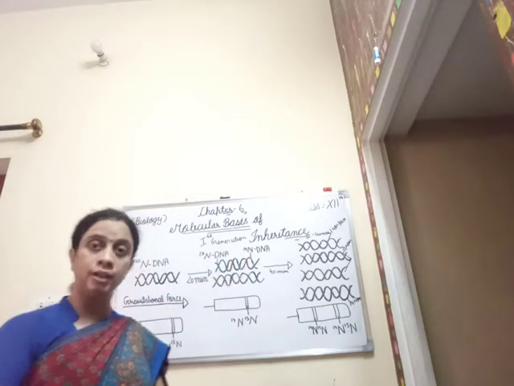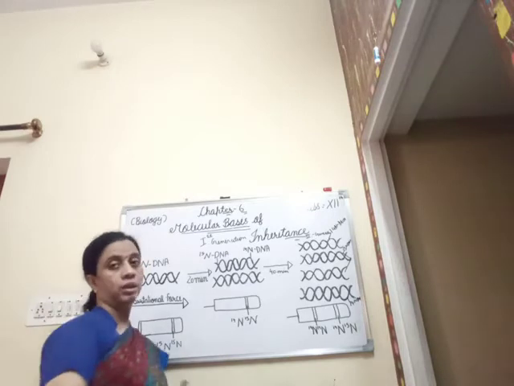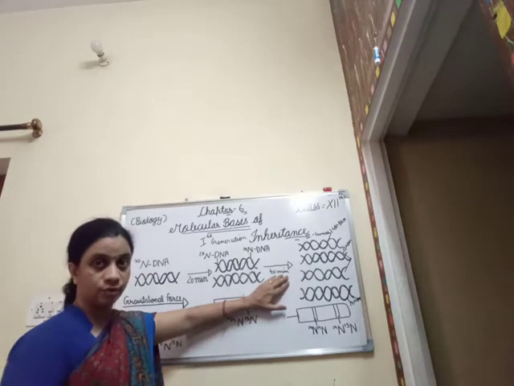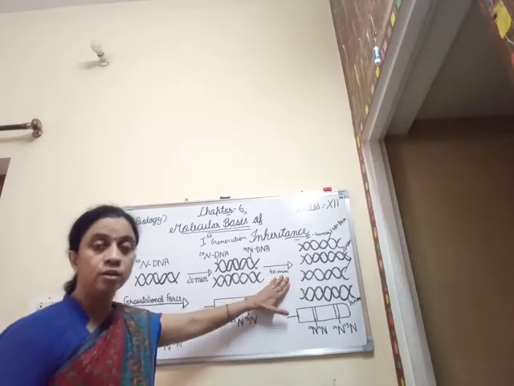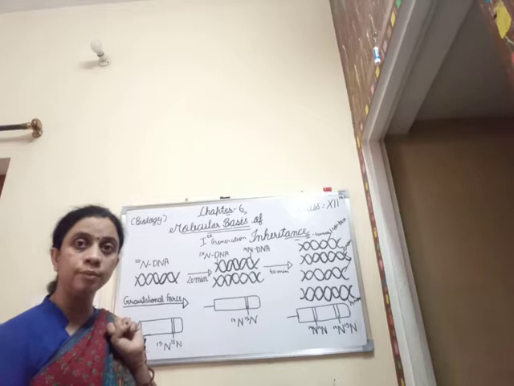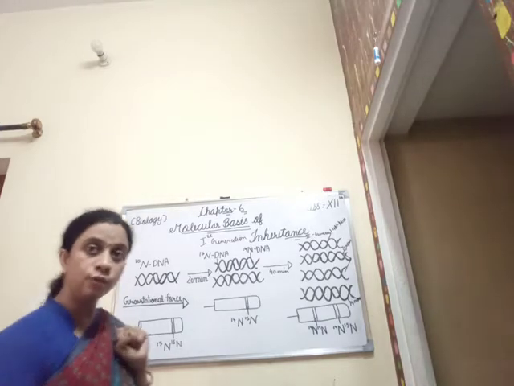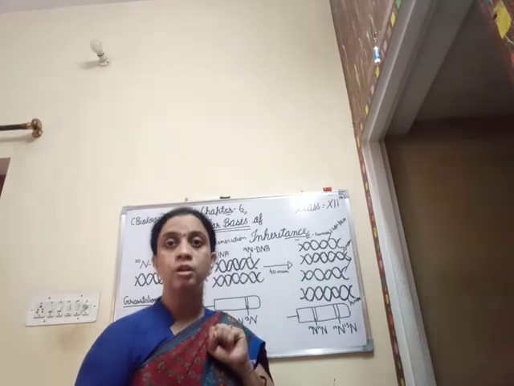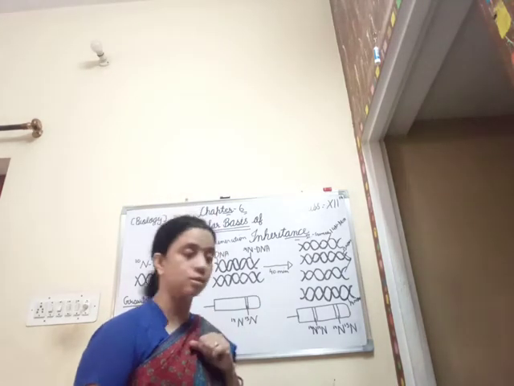Clear? Now after again 40 minutes, the DNA was again extracted from the culture medium, and centrifugation was again done in the cesium chloride density gradient.